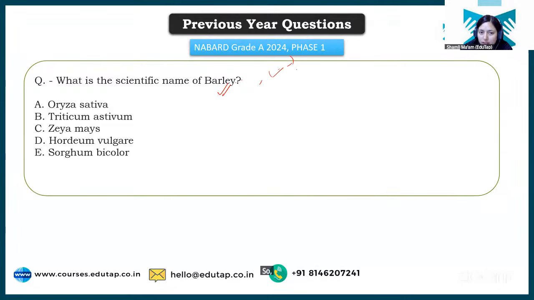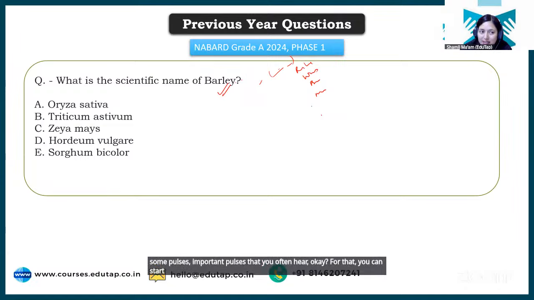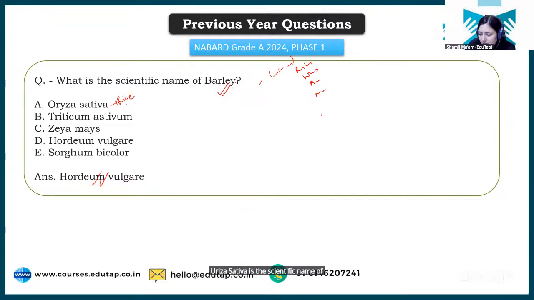For important crops like rice, wheat, barley, maize, and important pulses that you often hear, you can start learning the scientific names, right? So the right answer for this question will be Hordeum vulgare. So barley का जो scientific name है, that is Hordeum vulgare. Oryza sativa is the scientific name of rice. Okay.